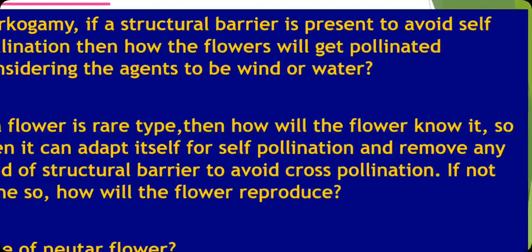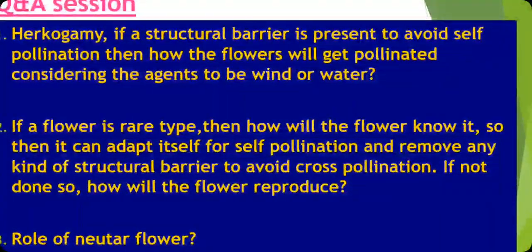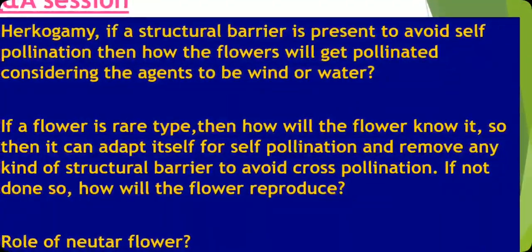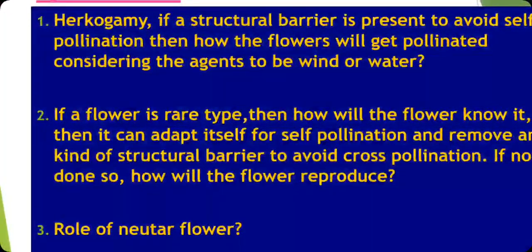So what is the student's question? How will flowers get pollinated, considering the agents to be wind or water? It is not certain; maybe wind, maybe water, maybe insects. It depends on the circumstances, on what is responsible. We cannot say that only wind is responsible, and we cannot say only water is responsible.